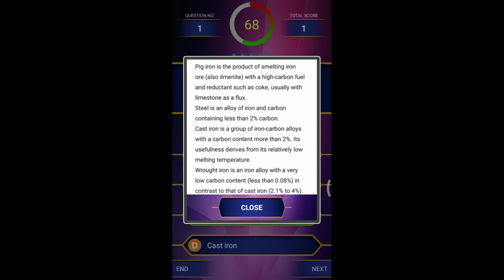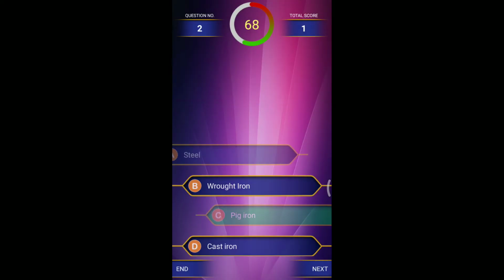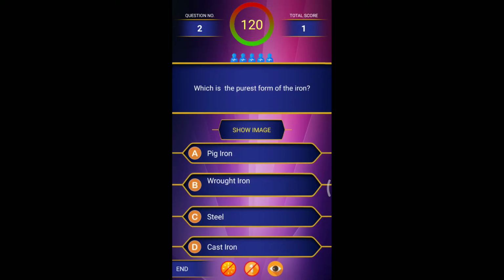Coming to steel and cast iron, the difference is the maximum carbon percentage. Based on carbon percentage we can distinguish steels and cast irons. If it is steel, the carbon percentage will be less than 2%. If it is cast iron, it will be more than 4%, friends. Coming to the second question, which is the purest form of iron? In the previous question we saw that wrought iron is the purest form.